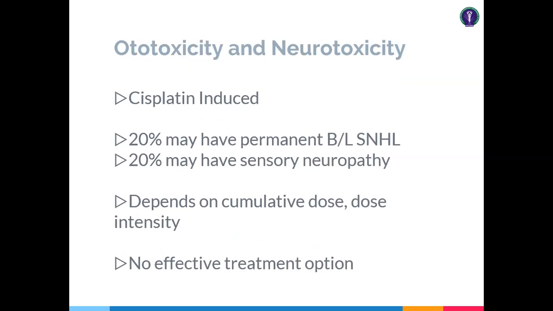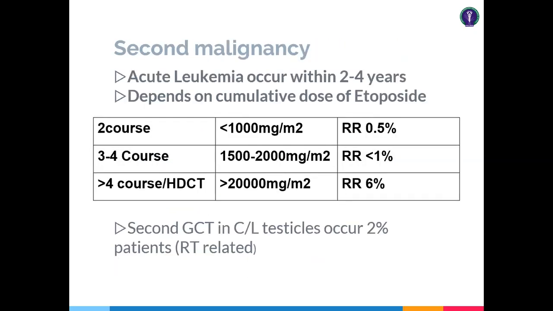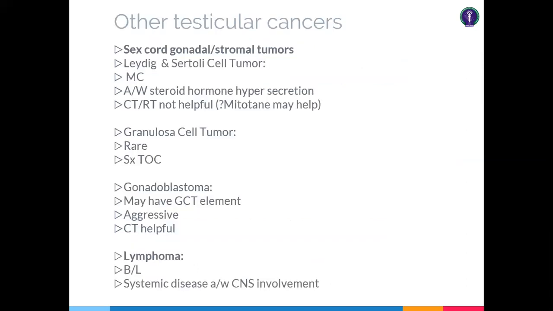So why is this important? Because patients survive more than 10 to 15 years, so you can come up with these kinds of toxicities in your later follow-up phases. As for secondary malignancy, I want to mention this is very, very important. These are much more important because patients are exposed to etoposide. It has been seen that with etoposide 3 to 4 cycles, the acute leukemia relative risk is around 1%. If you go for more than 4 cycles, the acute leukemia chance is more than 6%. So this is the very crucial part.